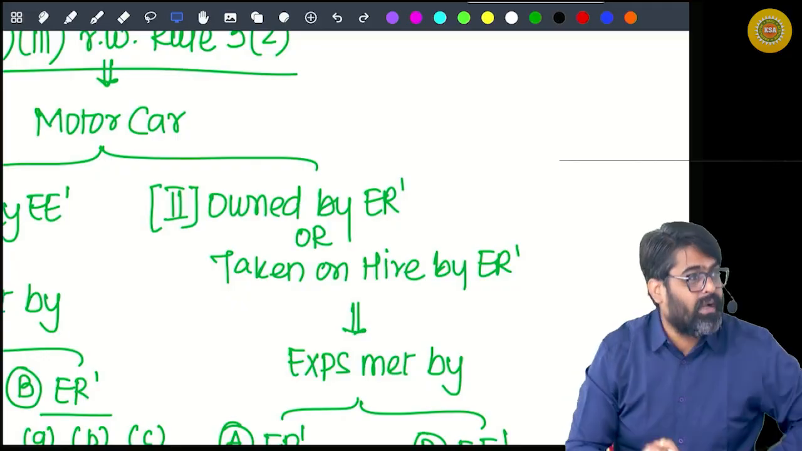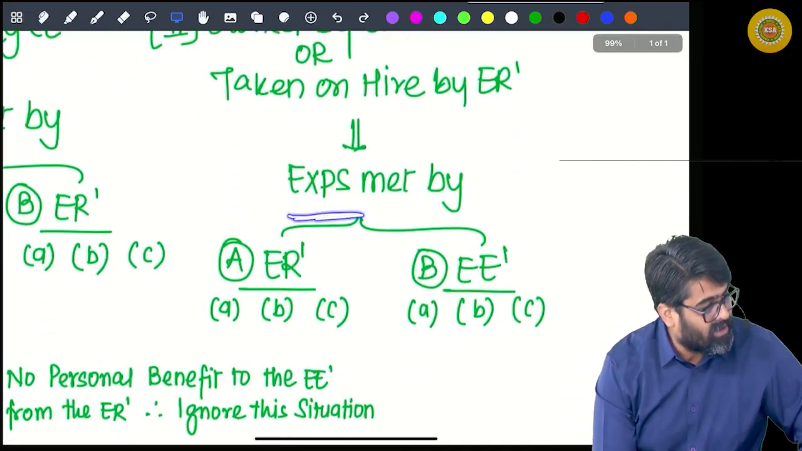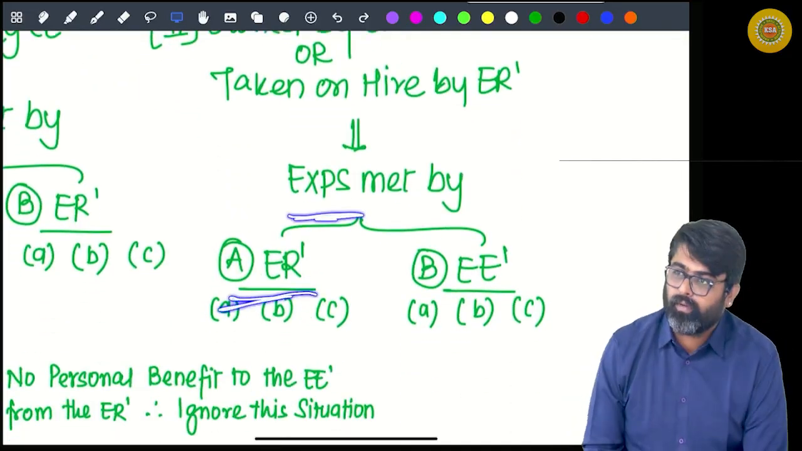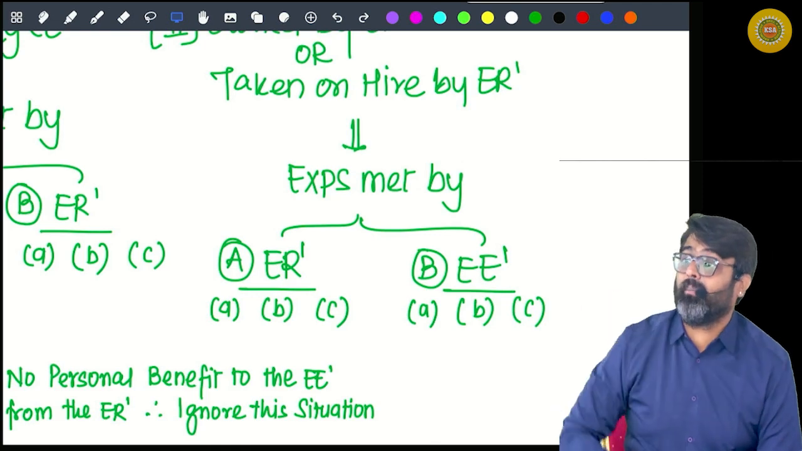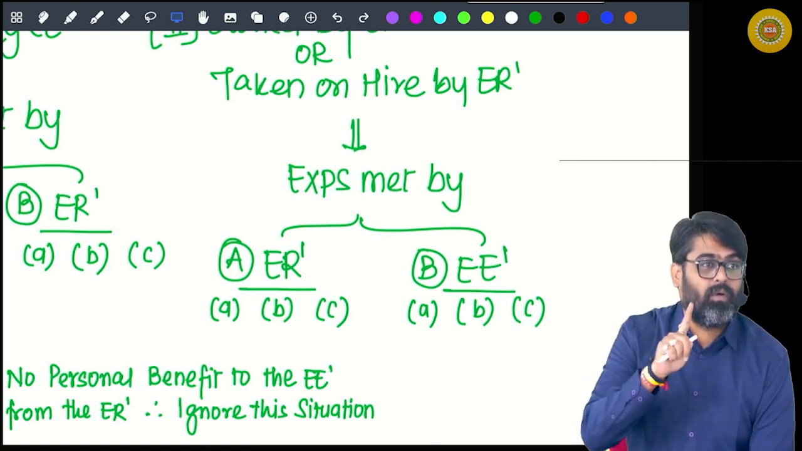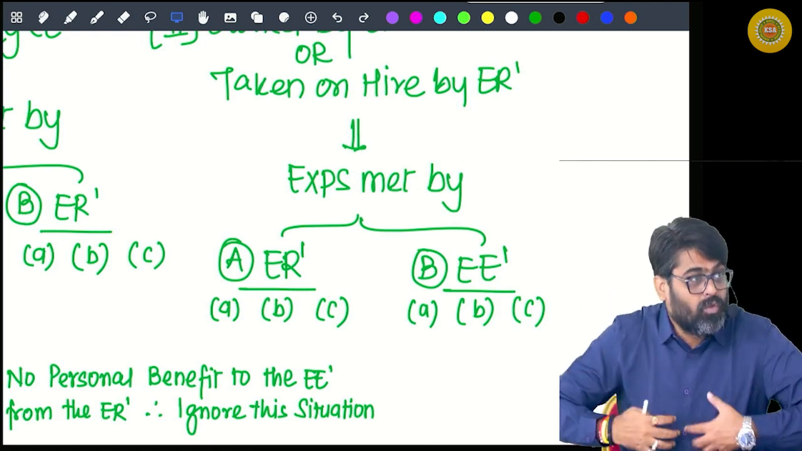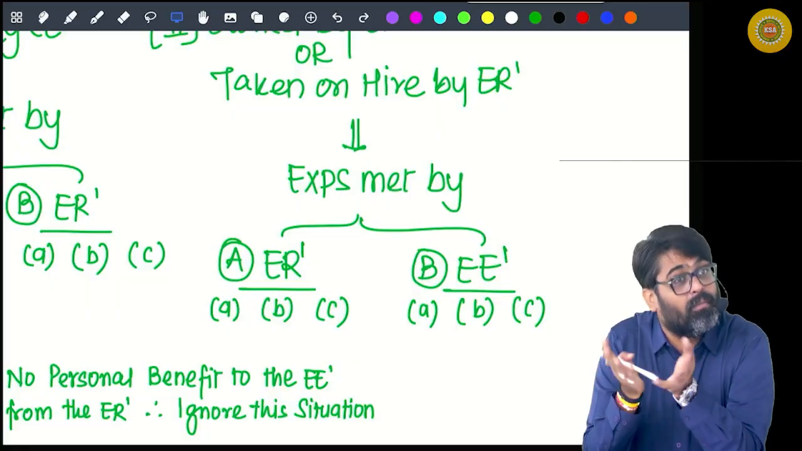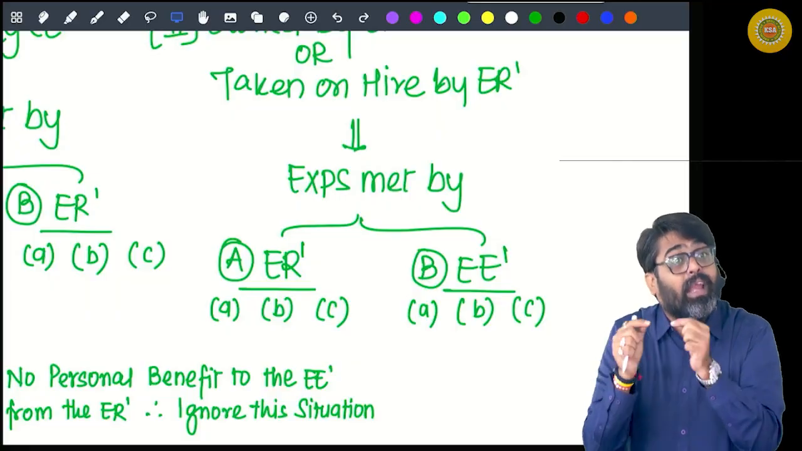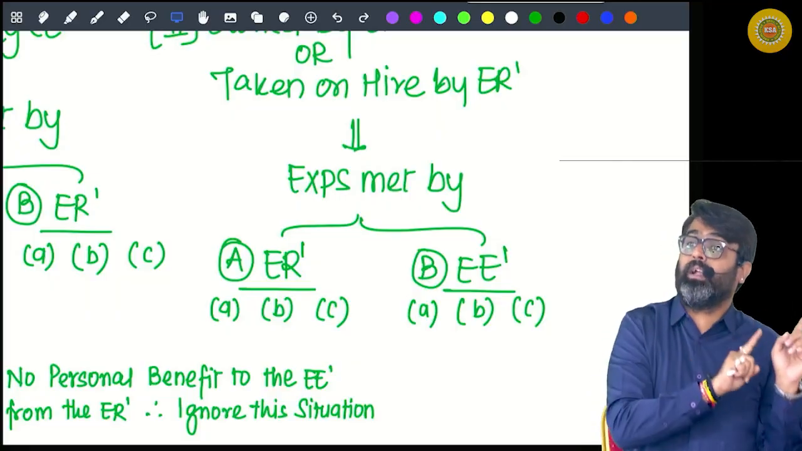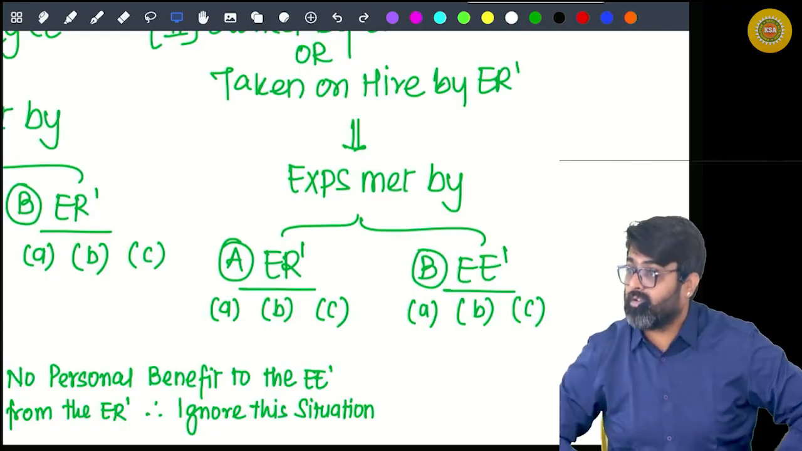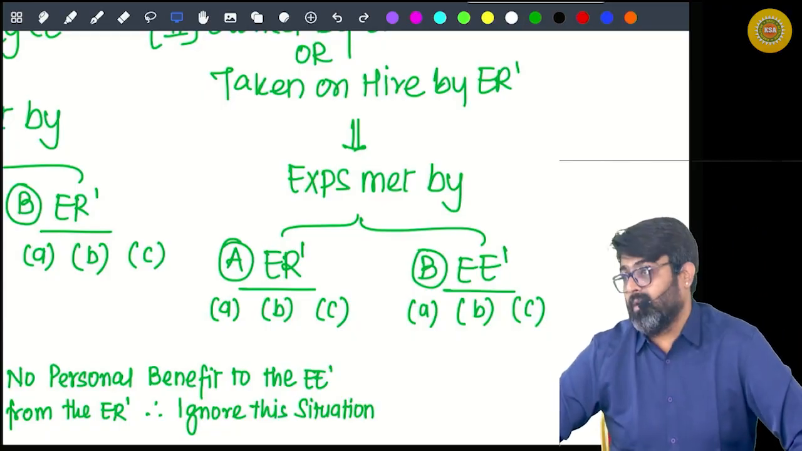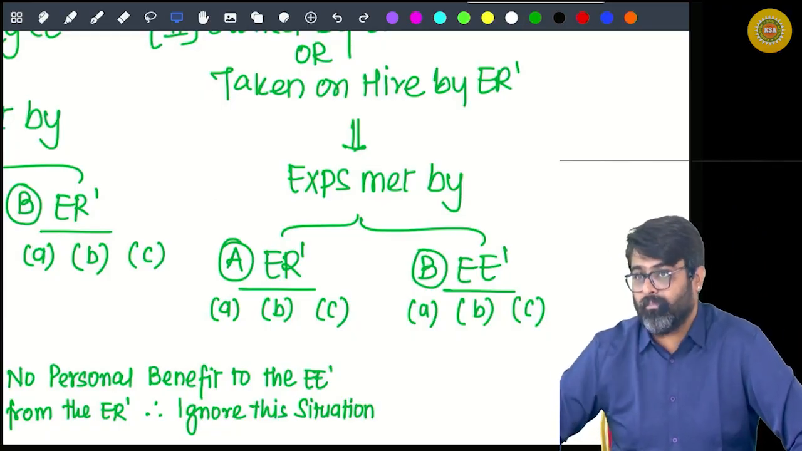And along with that, expenses are also met by the employer. So the benefit of expense is also happening. How many benefits are happening? One or two? Use of the car is also a benefit, and the expenses of the car also being met by the employer is also a benefit. Yes or no?